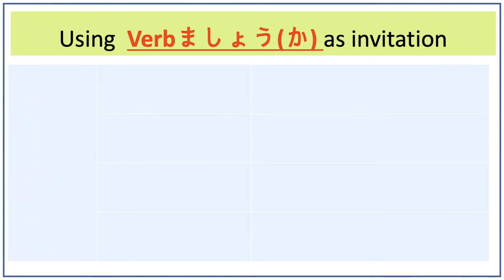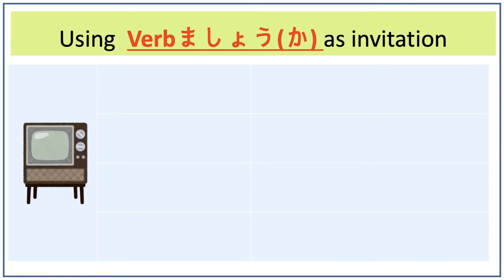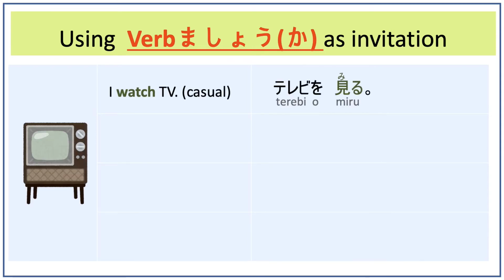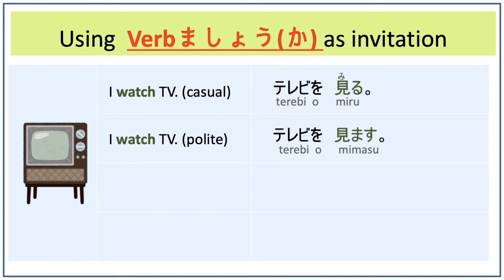In this video, you will learn how to use mashou and mashouka as invitations. In plain speech, I watch TV is terebi o miru. We use the verb in short form. In polite speech, we would say terebi o mimasu, using the verb in its long form.